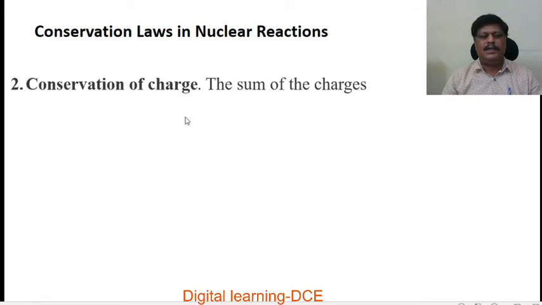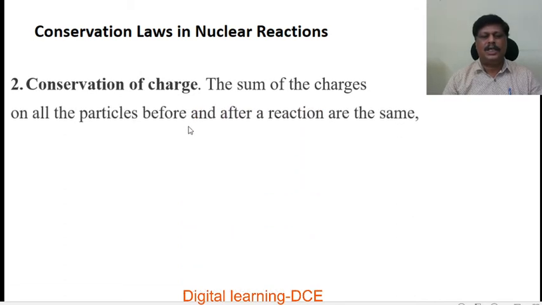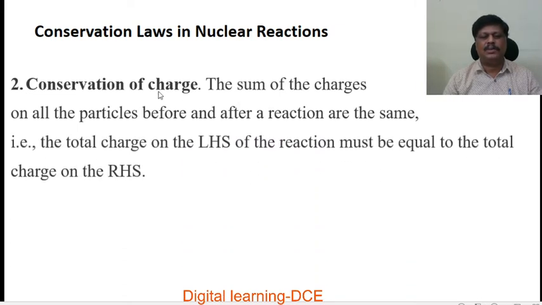Second one, conservation of charge. Charge is represented by the total number of protons. The sum of charges on all the particles before and after the reaction are the same. That is called conservation of charge. It is also called conservation of atomic number. That is, the total charge on the LHS of the reaction must be equal to the total charge on the RHS.